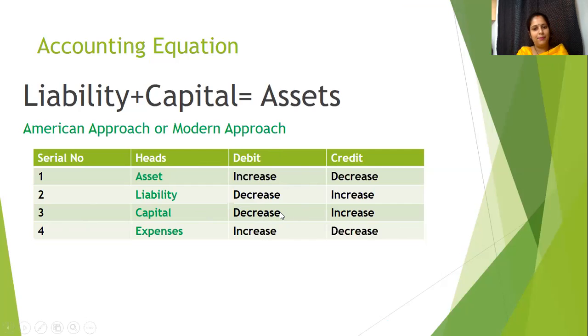And a decrease in capital, when we draw a certain amount for personal use, is always debited. Similarly, any increase in expense, such as salary or wages, will be debited, and if it decreases, it will be credited. So any accounting activity will come under these four heads, and we can also do journal entry based on the accounting equation method.